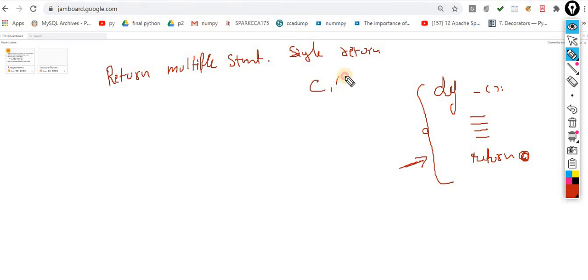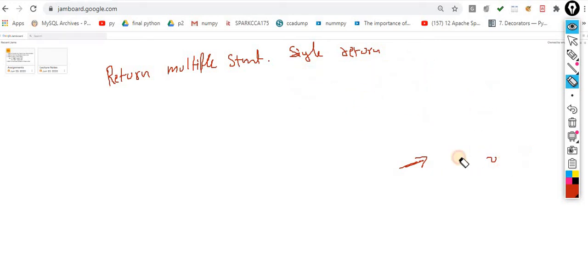If I talk about C and C++, you cannot do it directly. You have to take the help of the pointer concept. But here, pointers don't play any part inside Python. So for those coming from a C++ background, yes, the possibility is there that you can return multiple values, but the things inside Python are very easy. If you want to implement the same thing in C++, you have to take advantage of pointers. So now understand what exactly I mean by returning multiple values with a single return statement.